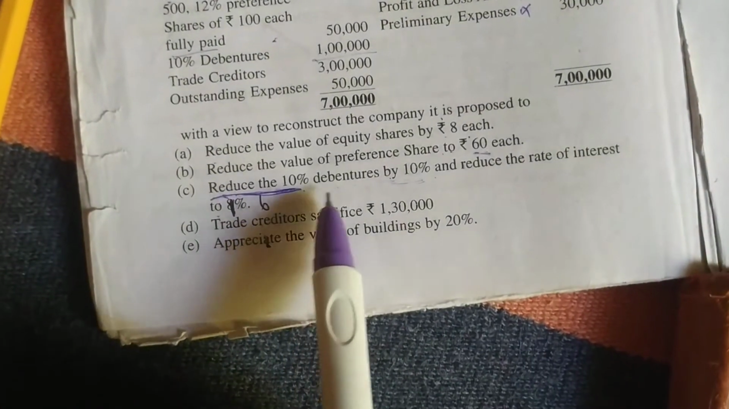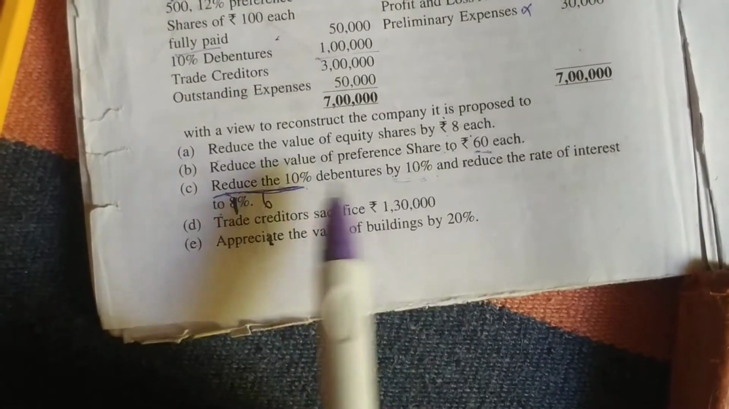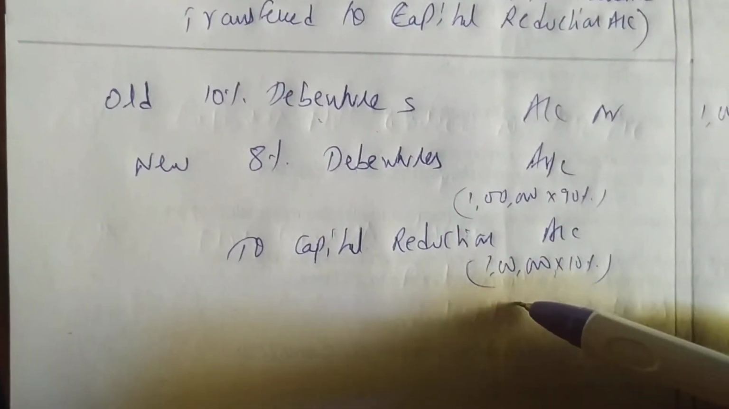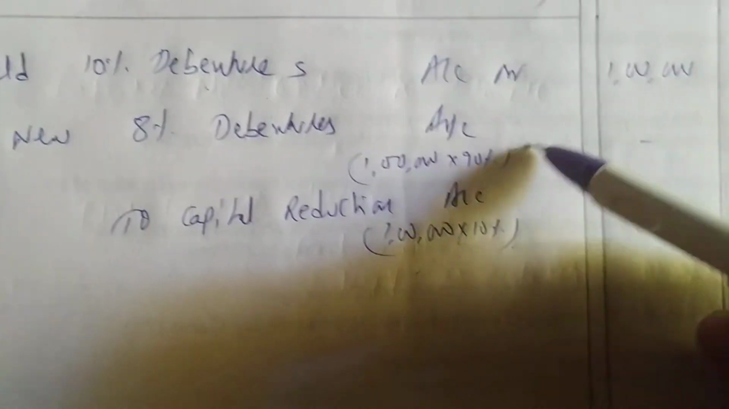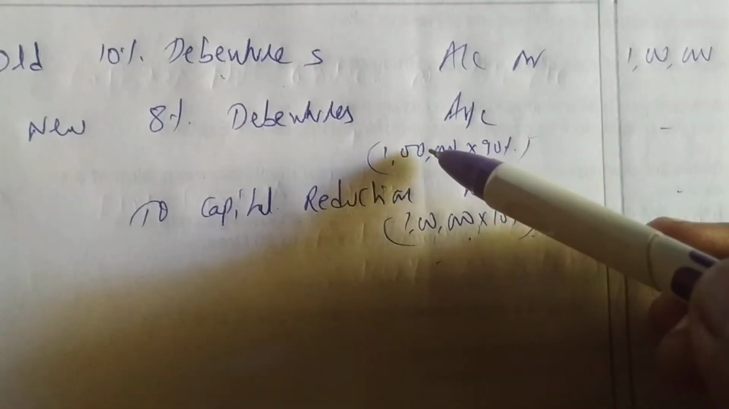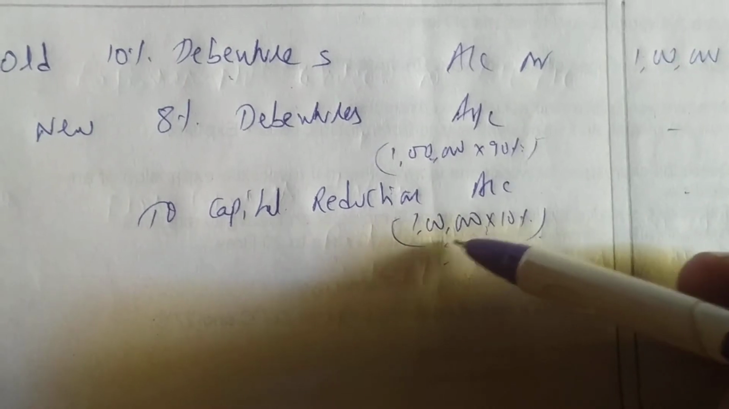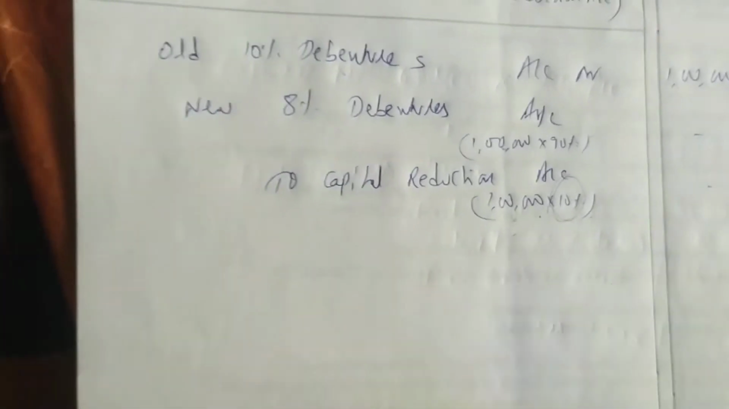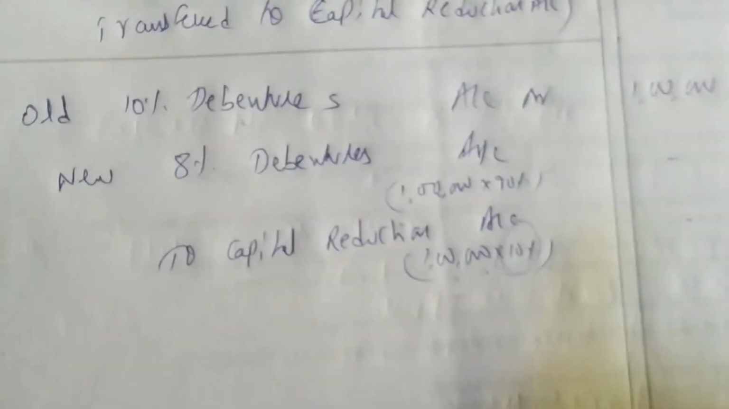10,000. See what he's saying? He's saying reduce the 10% debentures by 10%. So the rate of interest is 10%. We have to reduce it by 10%. So 1 lakh into 10%, 10,000. How much is left over? 90,000. How is it 90,000? 1 lakh into 90%. From 1 lakh, if you take out 10%, what is remaining? 90%. It's easy, you can understand easily.